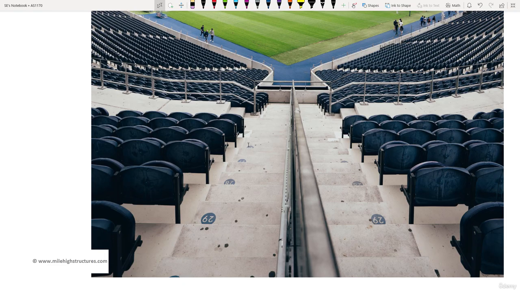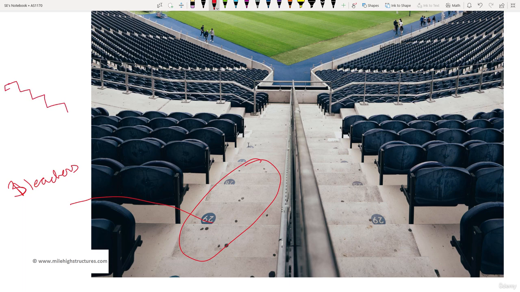Now, usually, in terms of structural engineering language, most of the times these are known as bleachers. So what we usually do is that we install the seating arrangement as precast members.